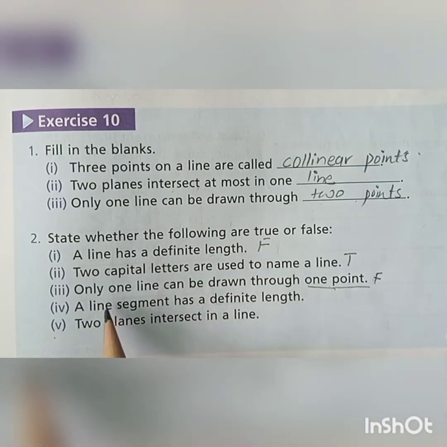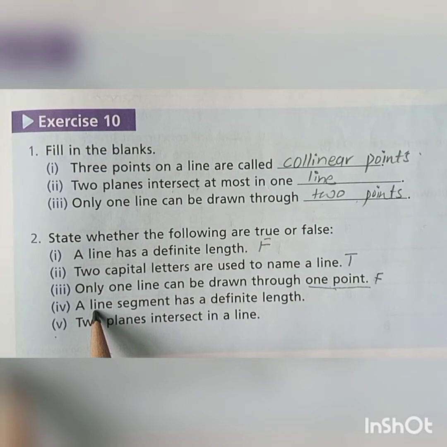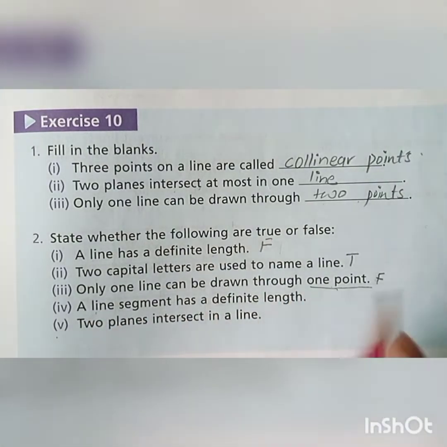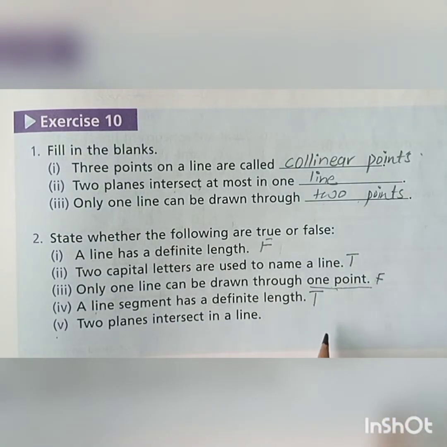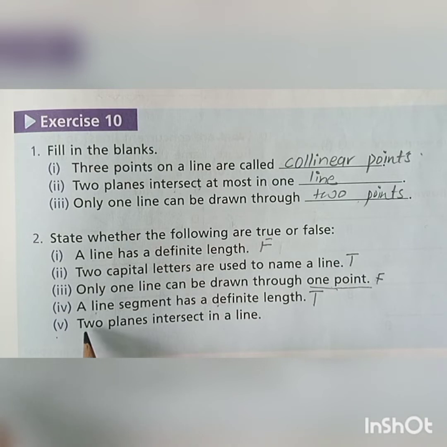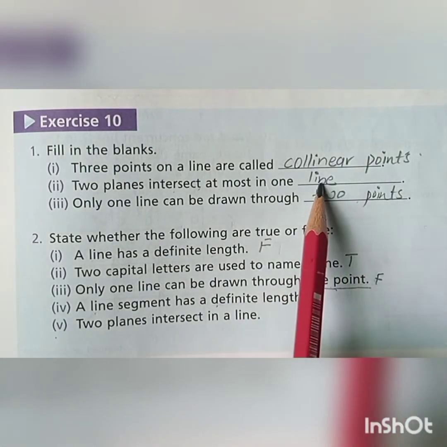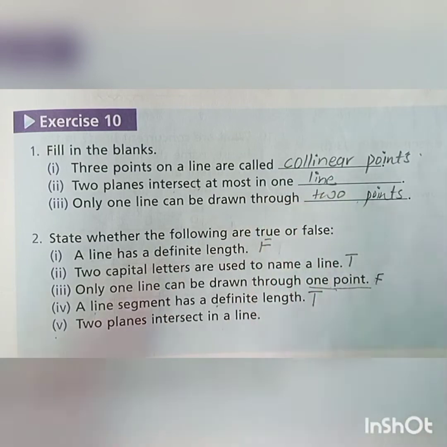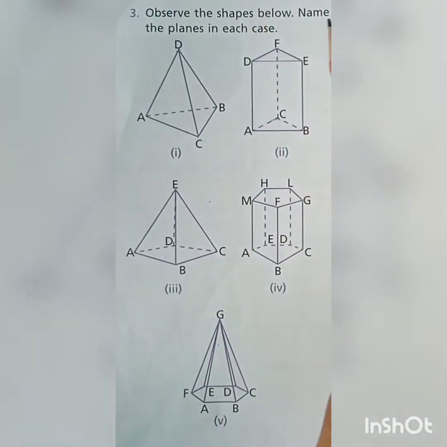The next one is, a line segment has a definite length. Students, you know the concept about the line segment. A line segment has 2 fixed points and has a definite length, so it's true because its length does not extend to infinity in both directions. The last one is, 2 planes intersect in a line. Yes, 2 planes intersect at most in one line. So here true.